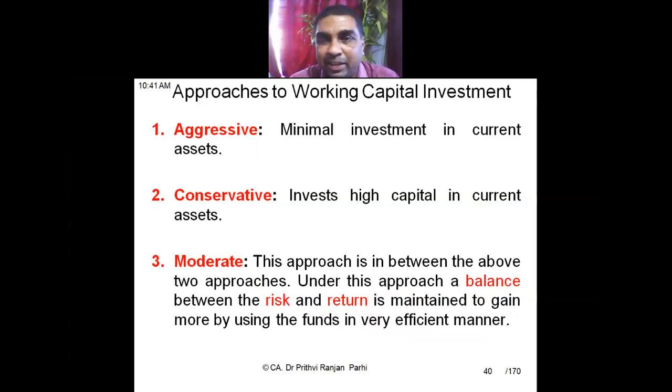Aggressive working capital policy, as you can read here: minimal investment in current assets. That means you are trying to manage the business with a minimum level of current assets, with a minimum level of working capital. And conservative: invest high capital in current assets. That means more money is invested in current assets or working capital. The moderate approach is in between the above two approaches. In this approach, a balance between risk and return is attempted to be maintained. So ideally, one should follow a moderate policy, so that risk is minimum as well as return is also not affected.